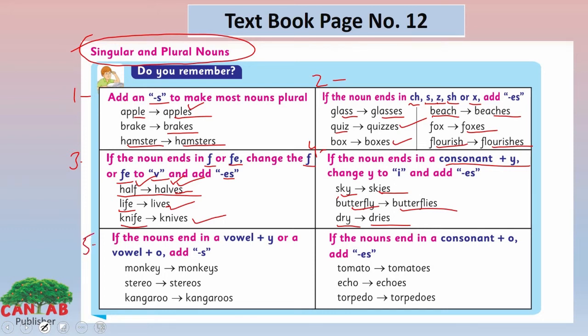Look at the fifth one. If the nouns end in a vowel plus y or a vowel plus o, we add s. Monkey, monkeys. What we did? We have only added s here.